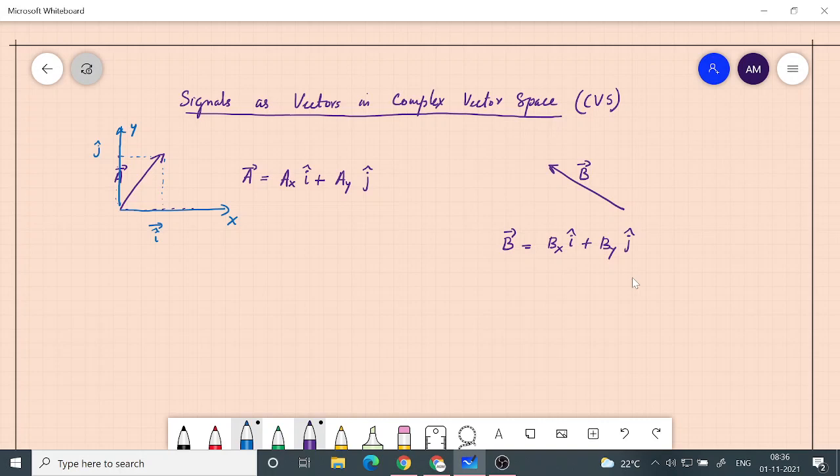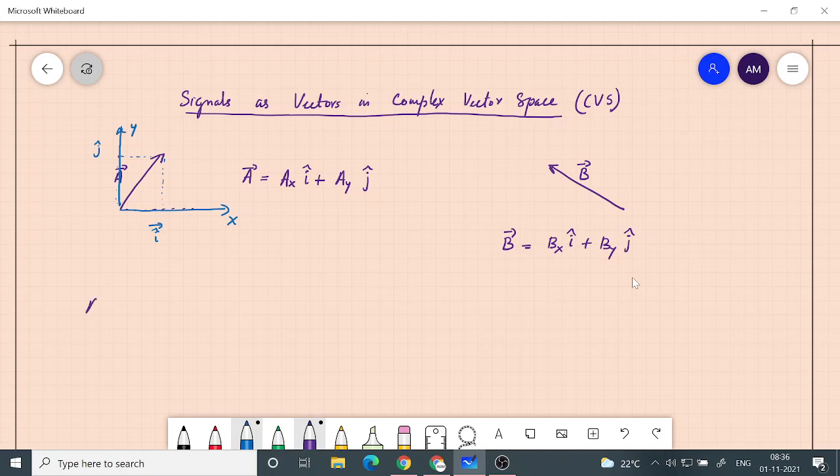We know that a vector has a magnitude and a direction, but mathematically, if you look at what are the qualities that would make one entity a vector, it is basically that if you add these vectors you will get again a vector.